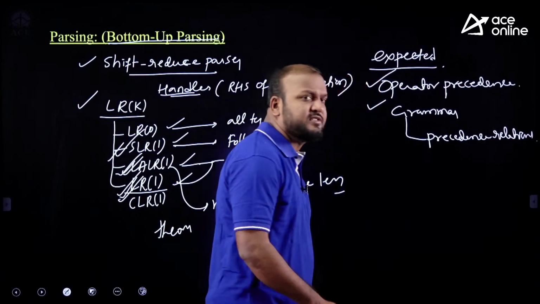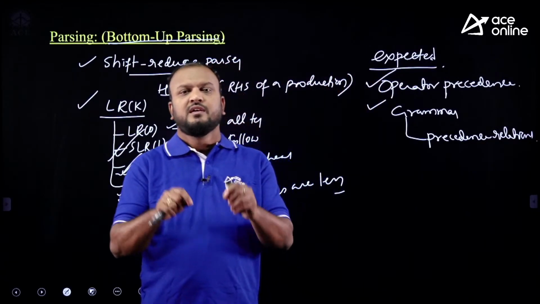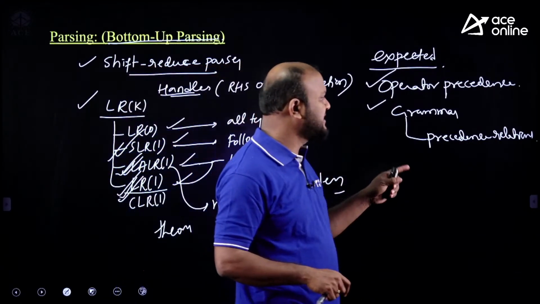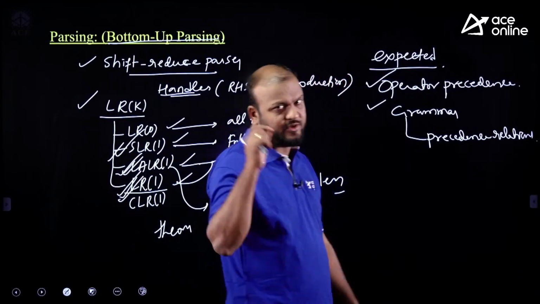So how to answer this question? If you know what precedence relations are possible between a pair of terminals, accordingly you can decide which precedence relations are correct.